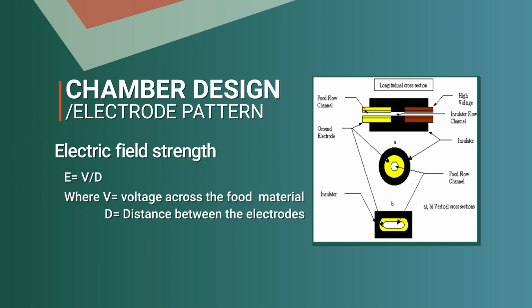A larger D, which is in the denominator, will reduce the electric field. So that opening is kept small. That's also a limitation of this particular method: you cannot have very high flow and throughput through the chamber.